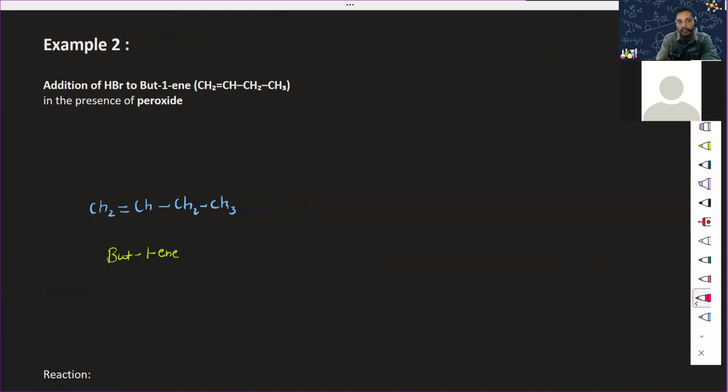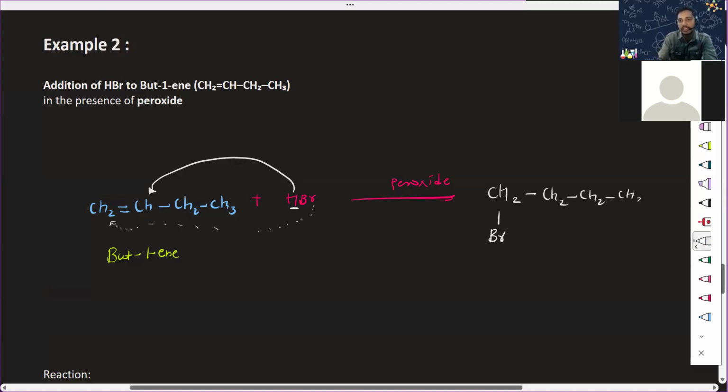Okay, what should I write in here? Plus HBr. Should I write HCl and peroxide together? No, because only HBr is responsible for giving this anti-Markovnikov. So the H will be attacking on the less substituted carbon. So a carbocation again forms. So CH, tell me what is that? CH2, here Br will be attached. Yes or no? Br will be attacking on this first one, right? So your CH2, CH2, CH3.